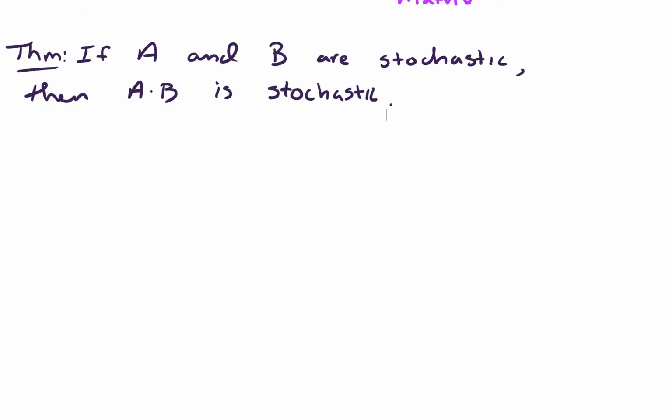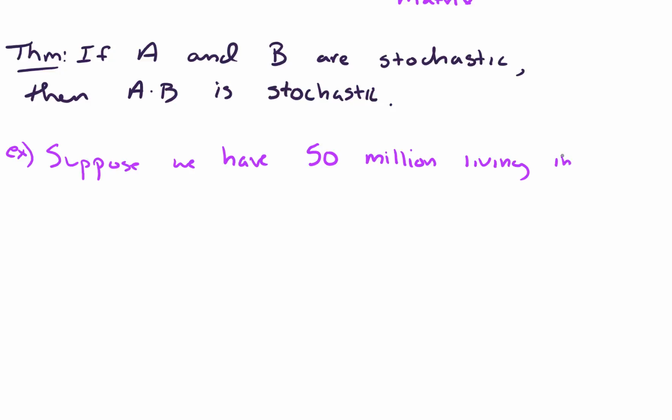In this example, I'm going to start off with 50 million people. So let's suppose we have 50 million people living in the cities. And let's suppose that we have 50 million people living in the suburbs.